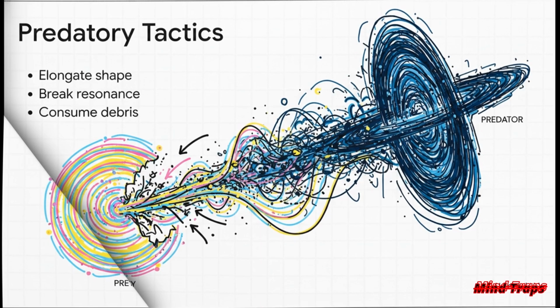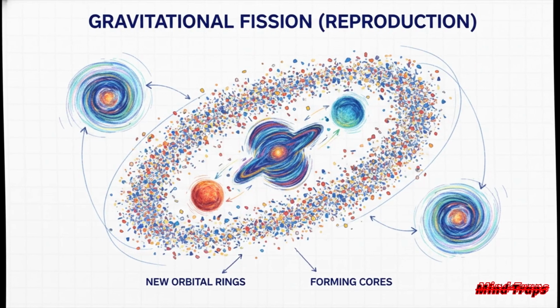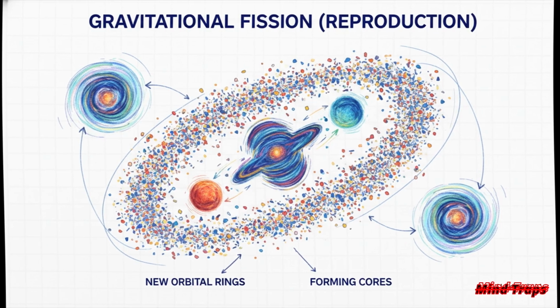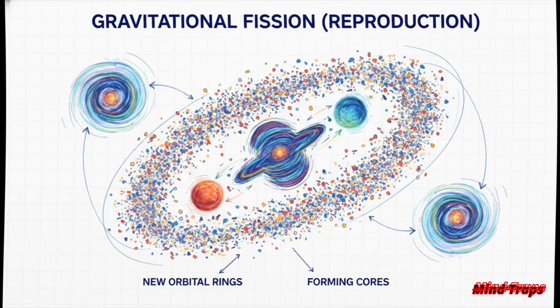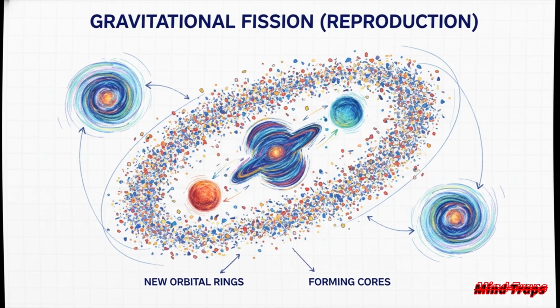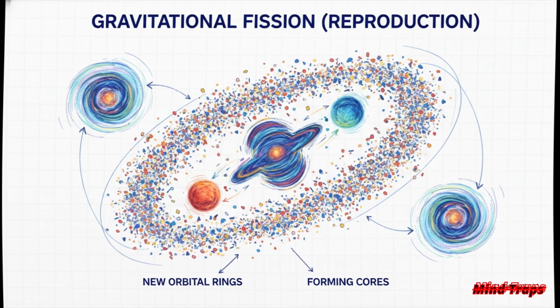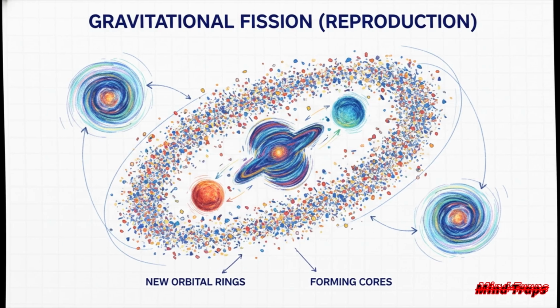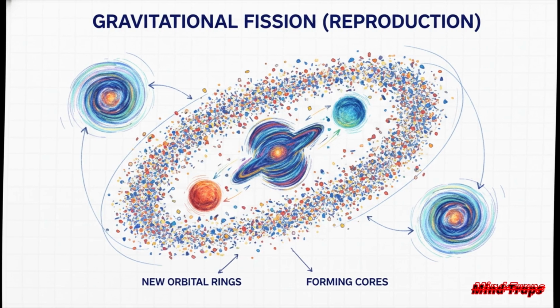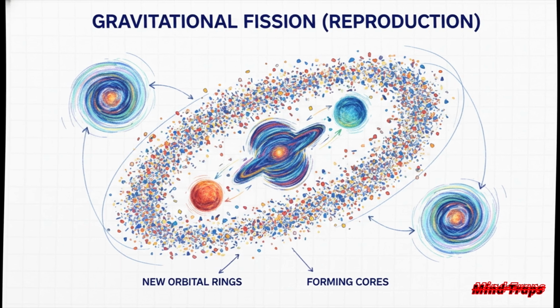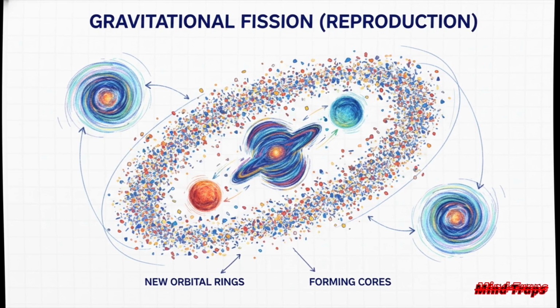It's ruthless. But hey, this ecosystem isn't just about death, it's also about birth. And reproduction here looks absolutely nothing like the orderly, careful unzipping of DNA we see in chemical mitosis. As a Grav-Cell eats and grows, its core spins faster and faster until it fundamentally flattens out and violently splits in two. It's essentially a controlled fission event. This throws the entire organism into a highly chaotic three-body regime.